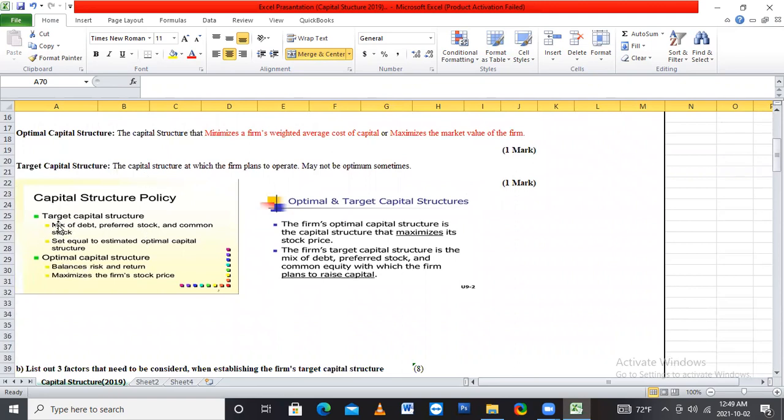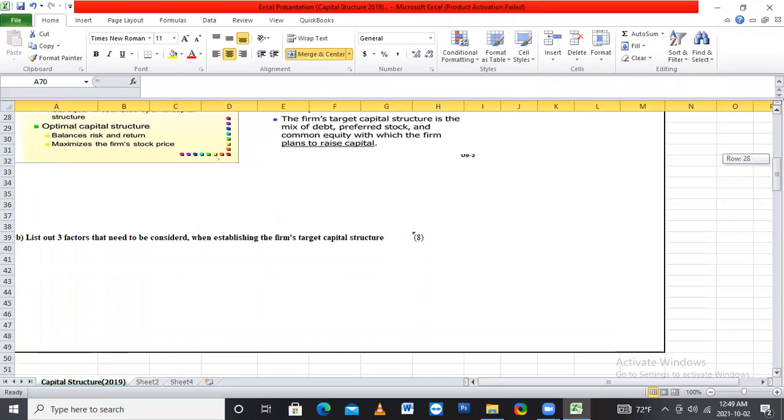I'll add 2 pictures, you can get a small idea from that. Target capital structure is a mix of debt, preferred stock and common stock. And the second point is to set equal to the estimated optimum capital structure. And the second one is optimum capital structure. There are 2 points: balance risk and returns, and maximize firm stock price. We'll see the next question.